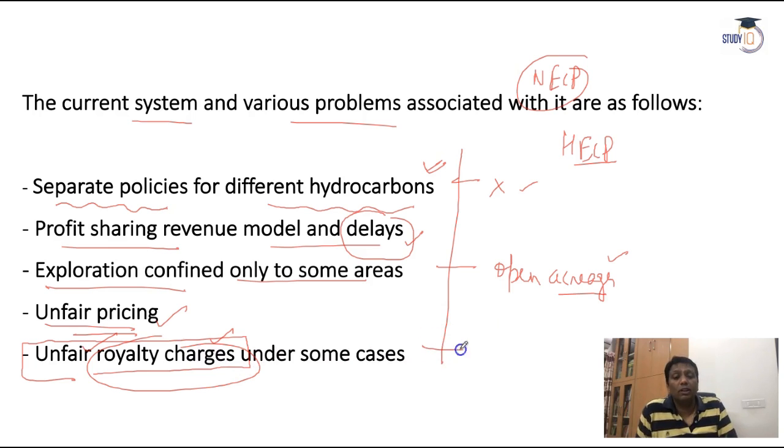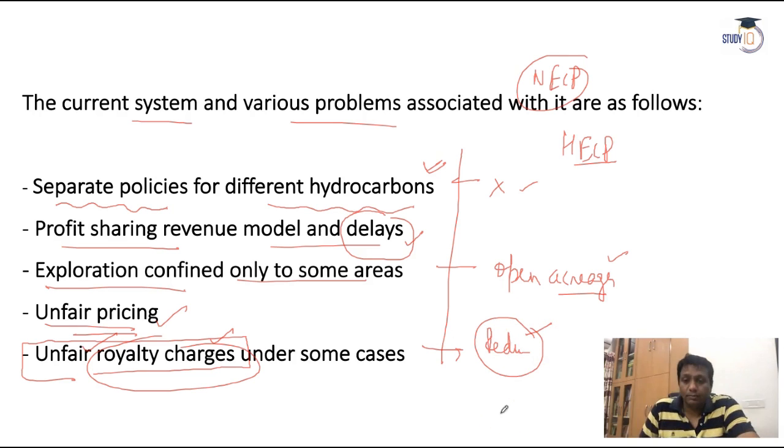Even when the HELP came, guys, suppose the area is not good and there are a lot of difficulties in that area for exploration. So the royalty charges, according to HELP, are reduced. So the government will not take higher royalty charges. Suppose private companies explore the particular areas, hydrocarbon fuels and everything, and then these companies provide to the government subsidies on the basis of royalties, on the basis of per ton explorations. So the government here can give you some relaxation.